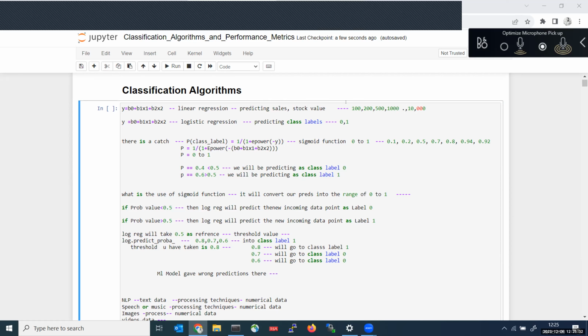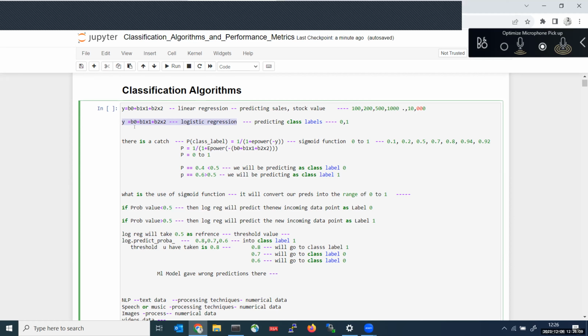In regression, we will be predicting continuous values, like stock values, sales values, something continuous. In classification, we will be predicting the class labels like 0, 1, 2, 3, 4, 5, something like that. So the linear regression formula is y equals beta naught plus beta 1 x1 plus beta 2 x2 plus beta 3 x3, like that. And the same formula will be followed for logistic regression also. That is also y equals beta naught plus beta 1 x1 plus beta 2 x2.